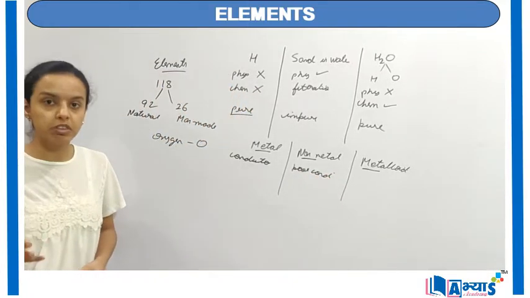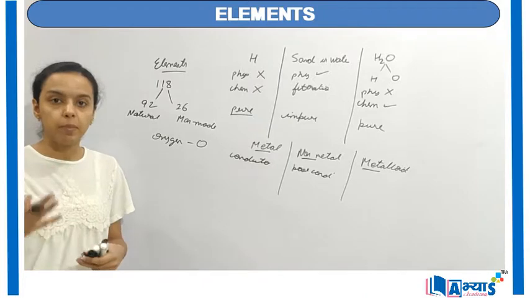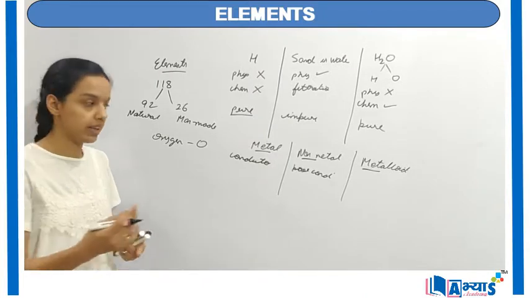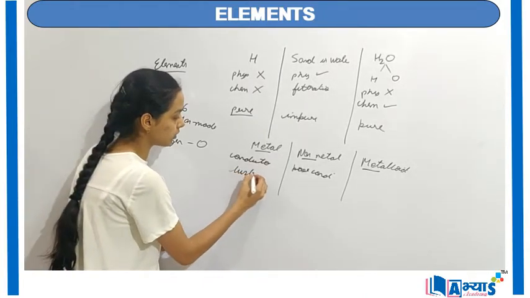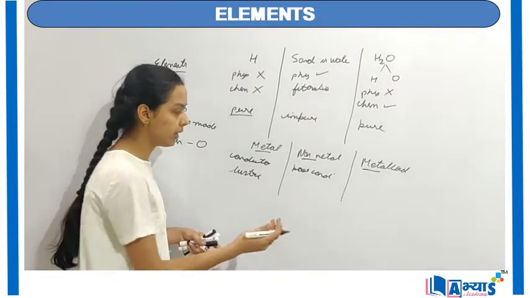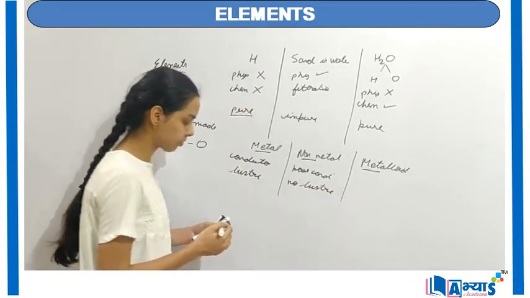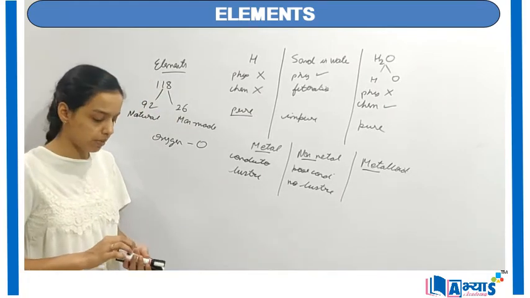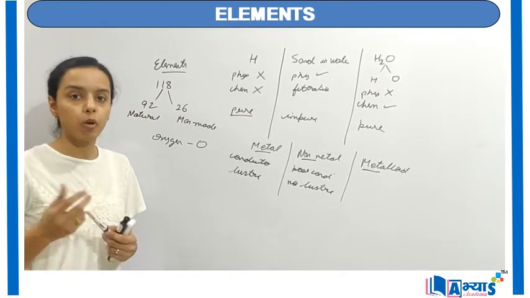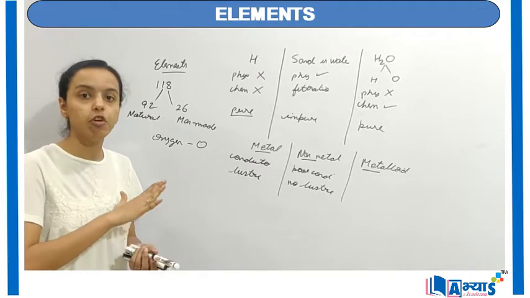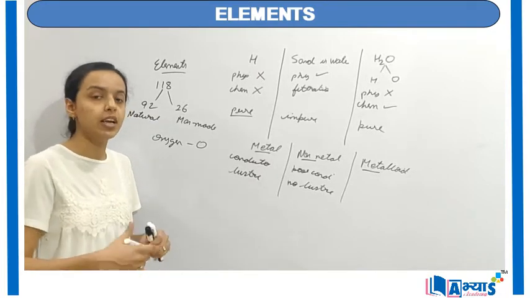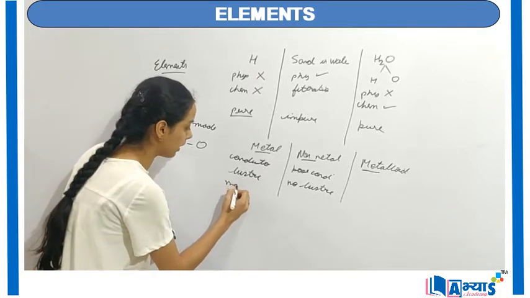Now the next difference between these two categories is that metals generally have a shiny appearance, so they have luster. Whereas non-metals don't have luster. The third example is that metals have the property that you can form thin sheets or thin wires, which is the property of malleability.